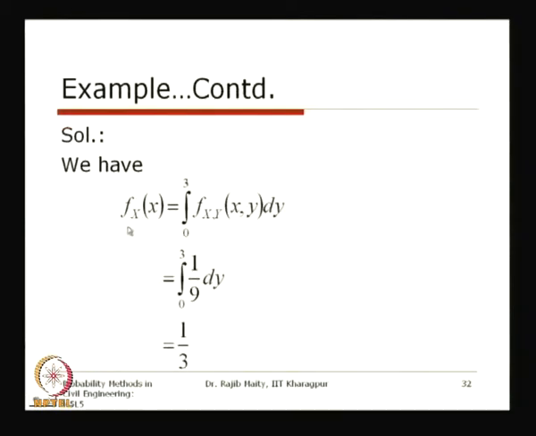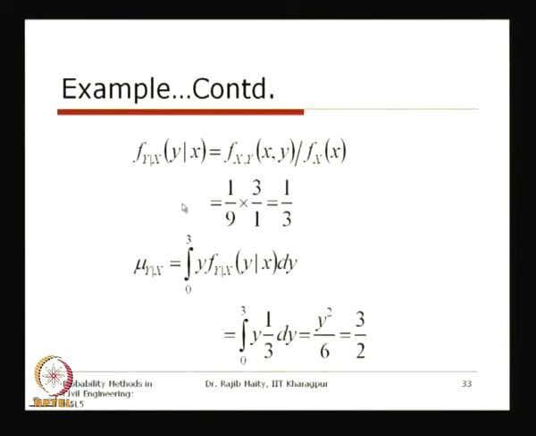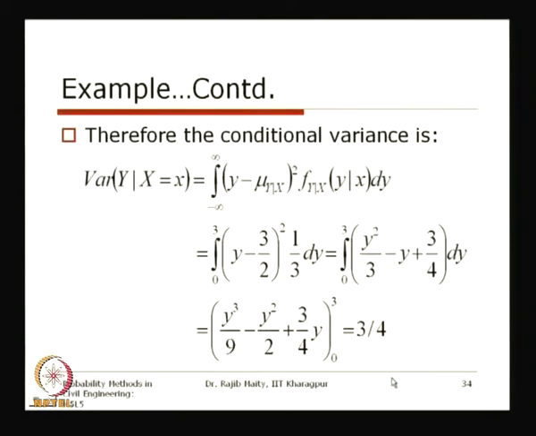Similarly, first of all we have to calculate the marginals, and f x of x, if we do this integration, we will get 1 by 3. So, f of y given x is again 1 by 3 for the conditional distribution, and for the conditional mean of y given x, with range 0 to 3, if we follow this integration, we will get that the conditional mean of y given x is 3 by 2.